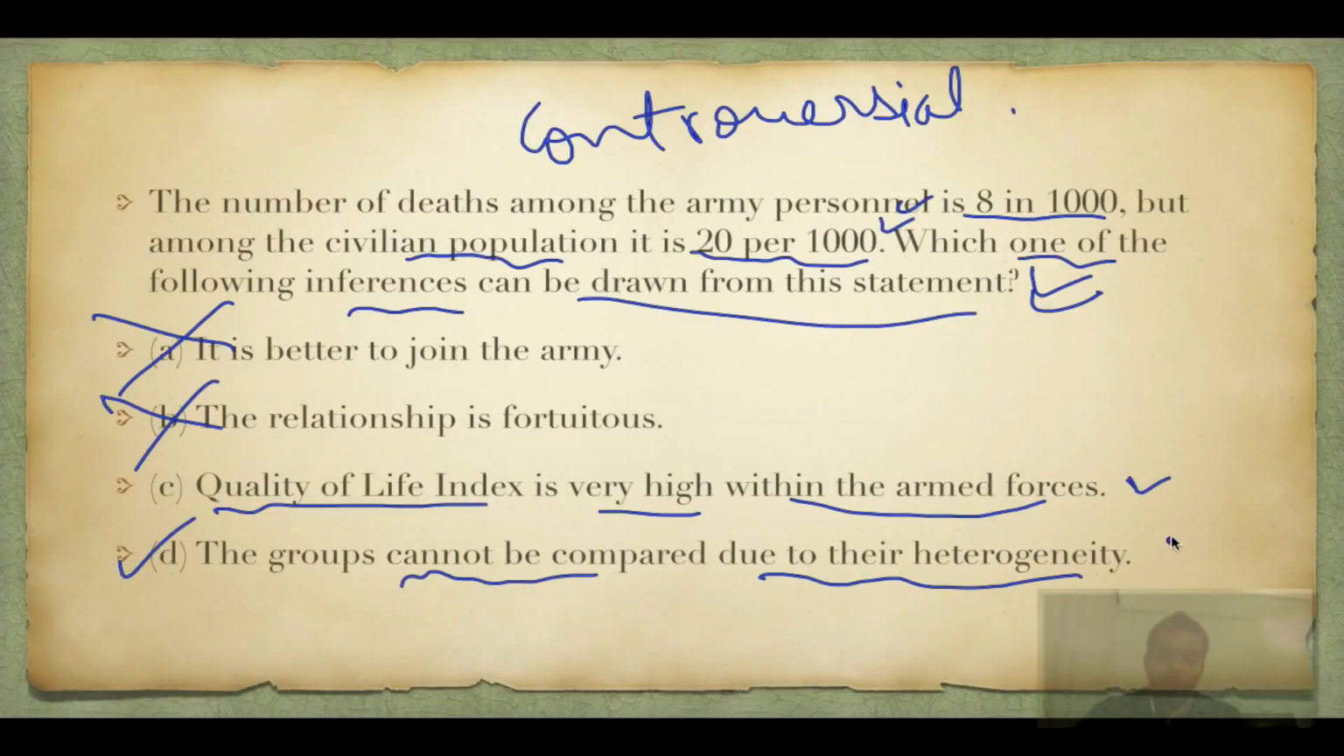So I'll give it approximate weightage of 65 to 70% as the correct answer, and I will give the other 30 to 35% as the correct answer. So for me, this is the correct answer. Both are correct answers for me, but D is slightly better than C.